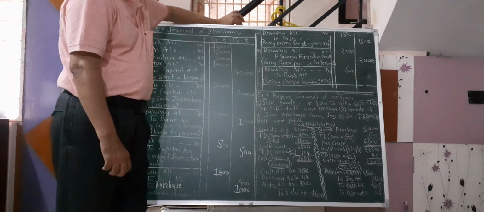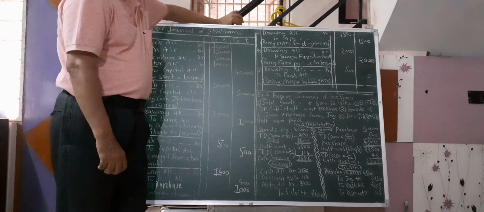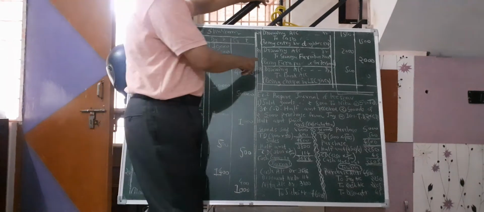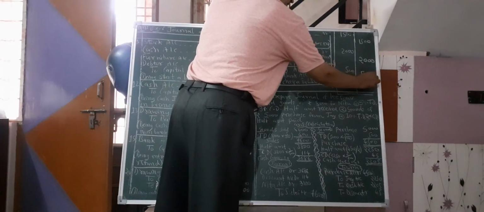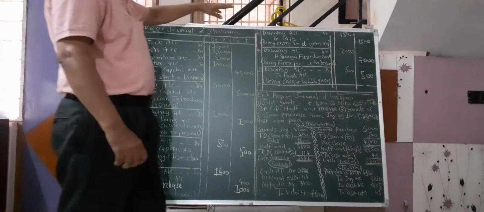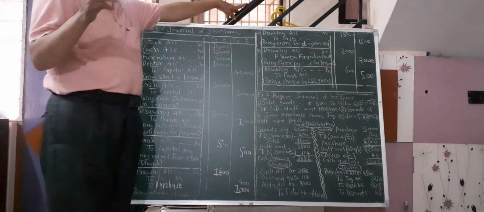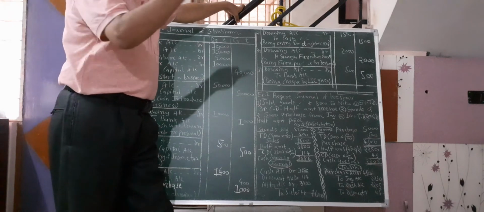And last, check for LIC premium. LIC is always drawing. So drawing account here, bank is given, so bank account here 500. So this is the example of book which I have sent the amount.